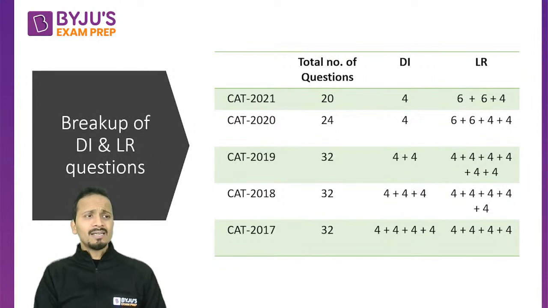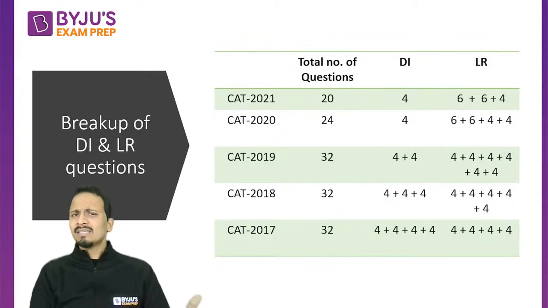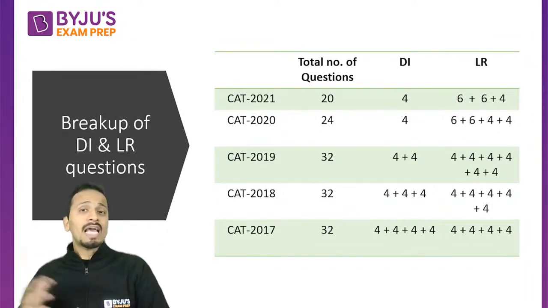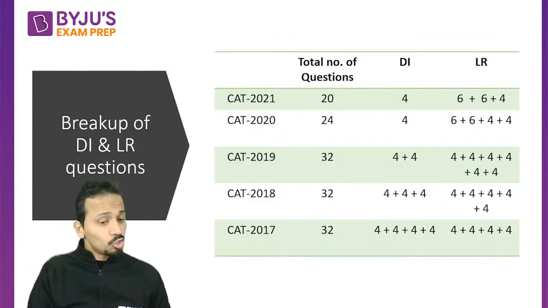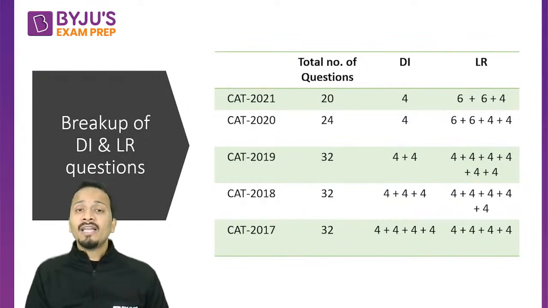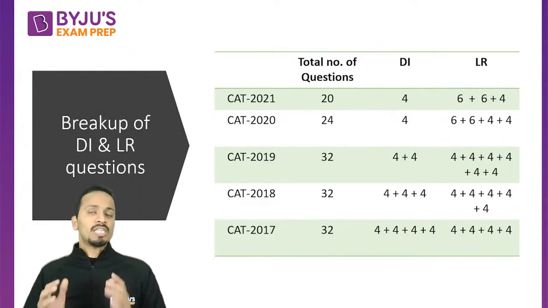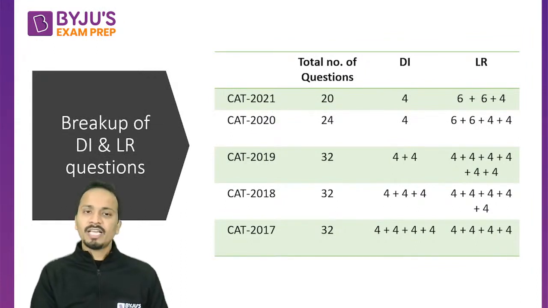Don't think that we'll start doing logical reasoning questions in the month of August and we'll be able to get 99 percentile in CAT. There are some exceptions, but if you are an average or just above average student, then you need to start working on logic and your calculations from day one. That means from today only. People like Shubhraj, if you're targeting 99 plus percentile, then I must say that you need to put in a lot of effort starting now. So that was the breakup of DILR questions in CAT.